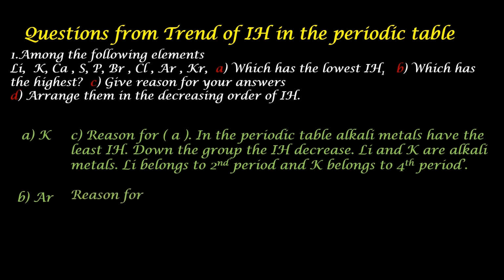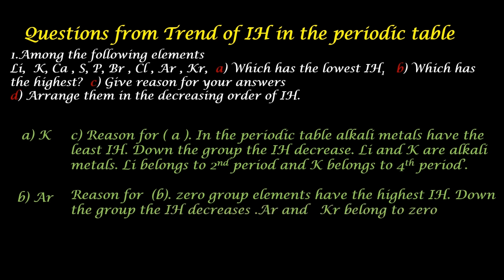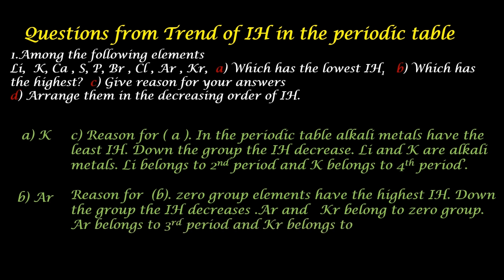Reason for section B. In the periodic table, zero group elements have the highest ionization enthalpy. As usual, down the group, ionization enthalpy decreases. Argon and krypton belong to zero group, and argon belongs to third period and krypton to fourth period. So argon comes above krypton in the periodic table. So argon has the highest ionization enthalpy.